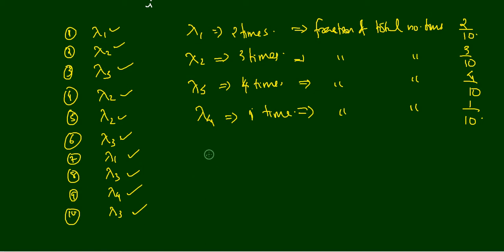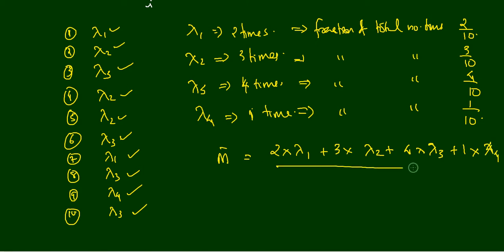The average of all this, m bar, is the average. That is, you are measuring the physical quantity M, right? So the average is equal to 2 into lambda 1 plus 3 into lambda 2 plus 4 into lambda 3 plus 1 into lambda 4, divided by the total number of times, that is 10.